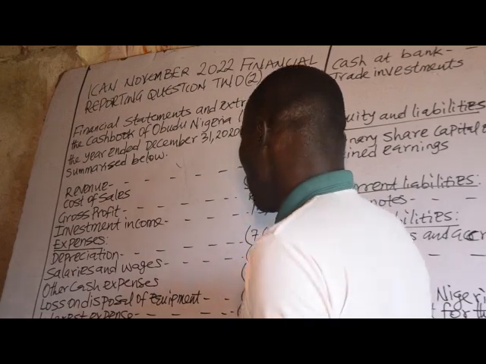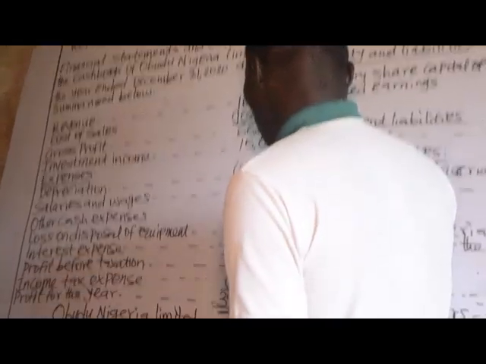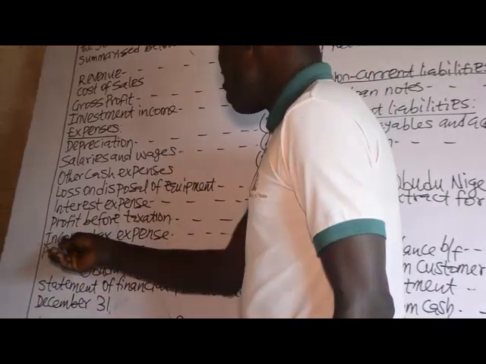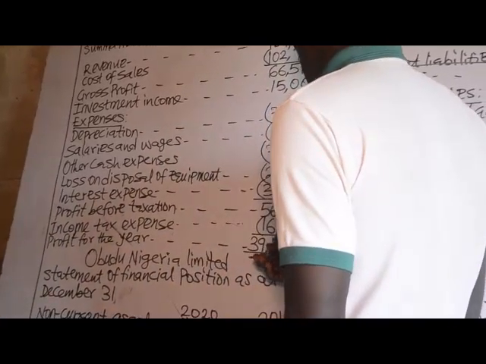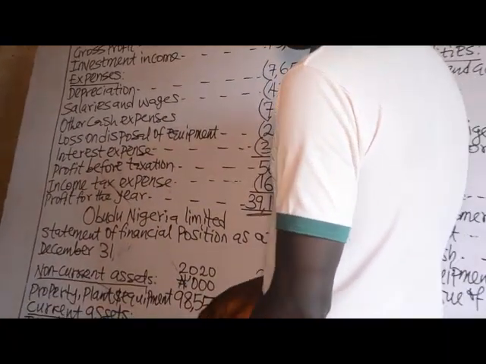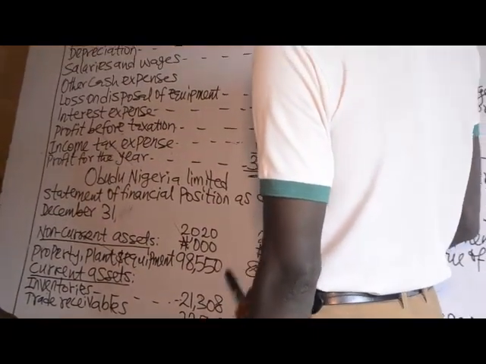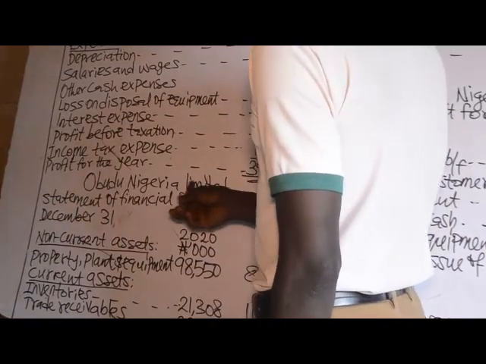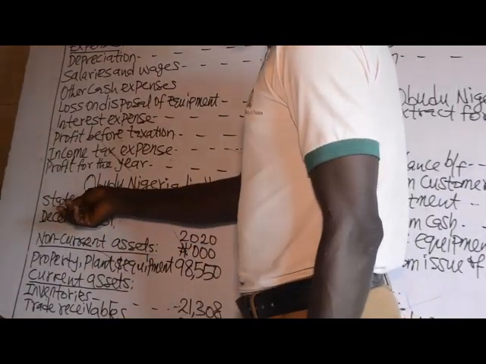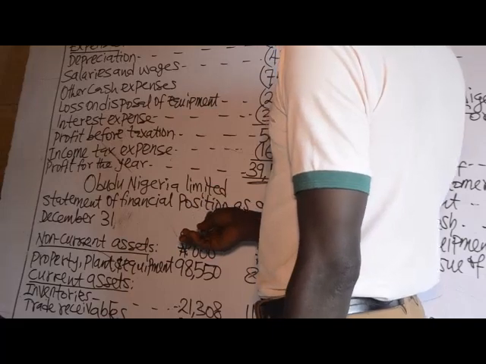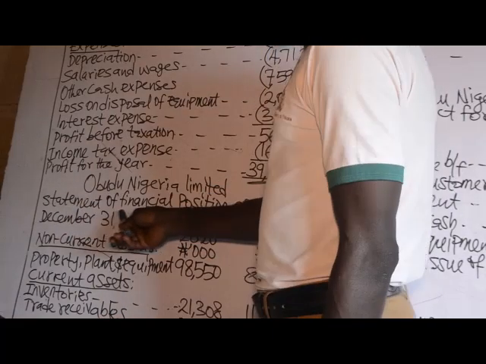We have the profit before taxation of 56,124. Income tax expense of 16,988. Then we have profit for the year of 39,136. We have Obudu Nigeria Limited statement of financial position as at December 31st.